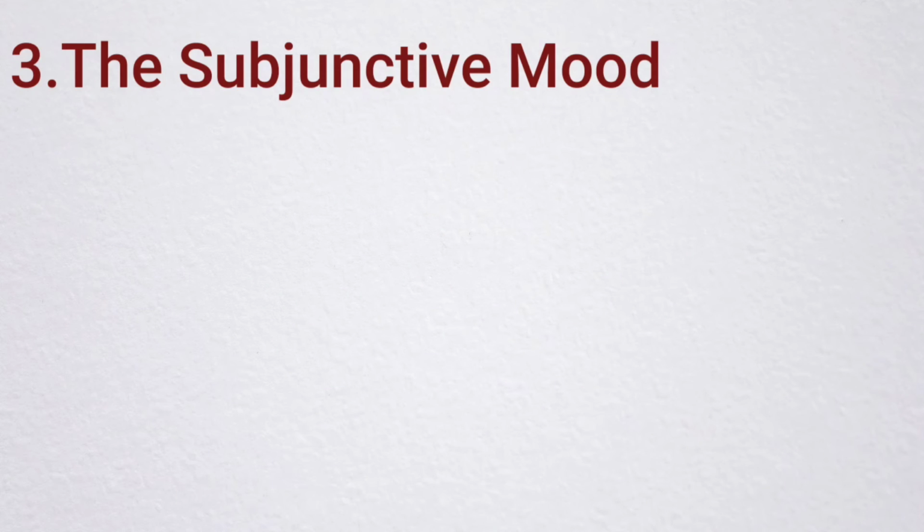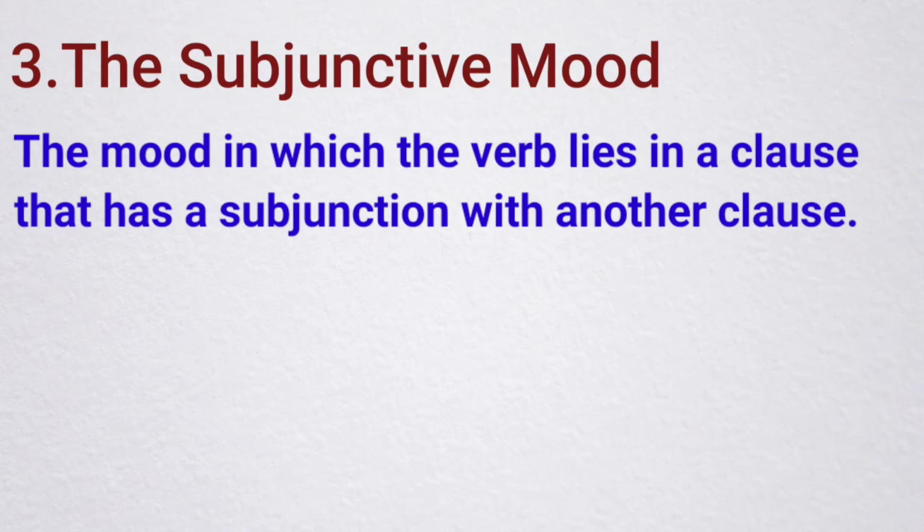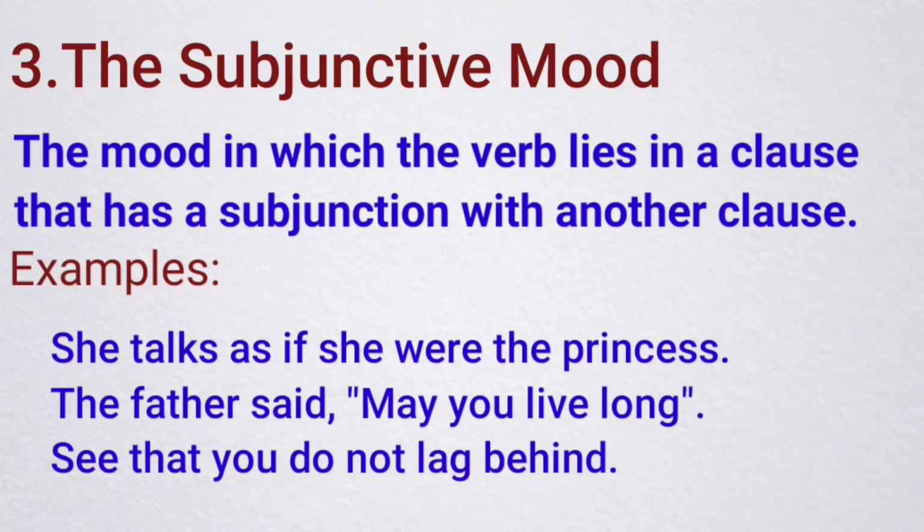Now we will see the third classification of mood, that is the subjunctive mood. The mood in which the verb lies in a clause that has subjunction with another clause. For example: she talks as if she were the princess. The father said, "May you live long. See that you do not lag behind." In the first sentence, she talks as if she were the princess, it shows similarity. The second sentence, the father said, "May you live long," shows the command. Last sentence, see that you do not lag behind, it shows the purpose.